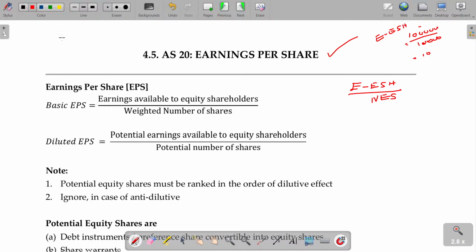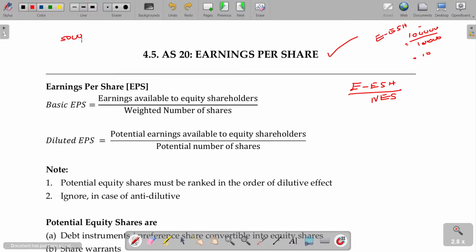But see, this 1 lakh is nothing but earnings available to the equity shareholders. Now they have 5,000 shares, 10 rupees face value, paid up 10 rupees. They have another 10,000 shares, face value 10, paid up being 5. So here 5,000, and as it's partly paid up, you have to convert that part into the whole number.